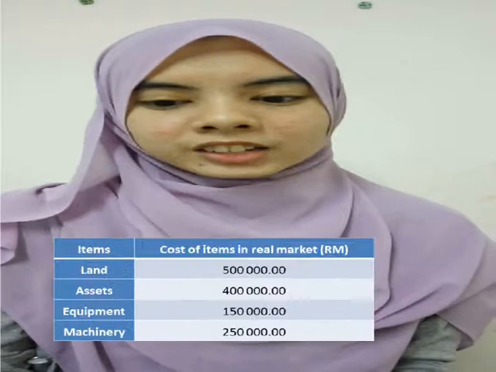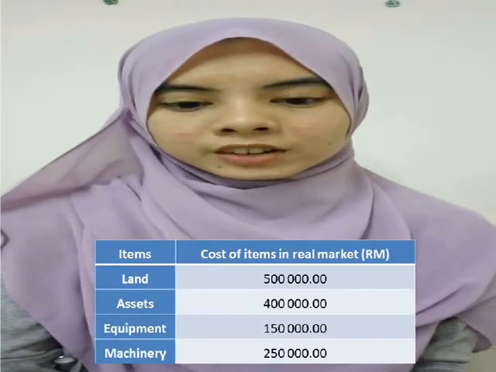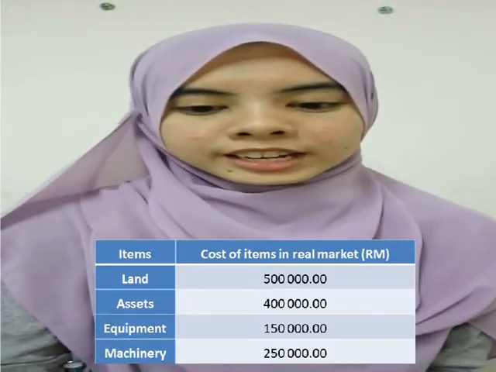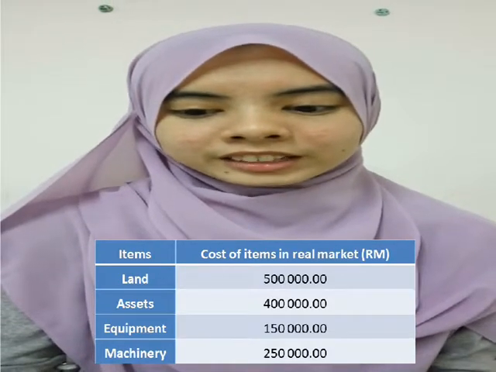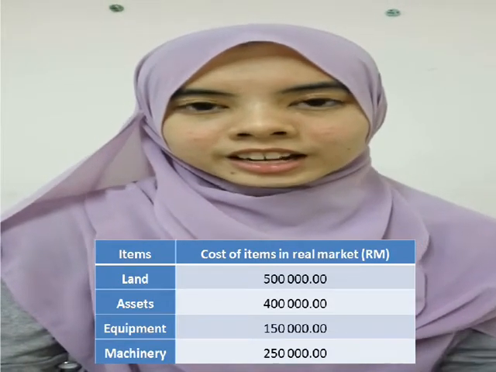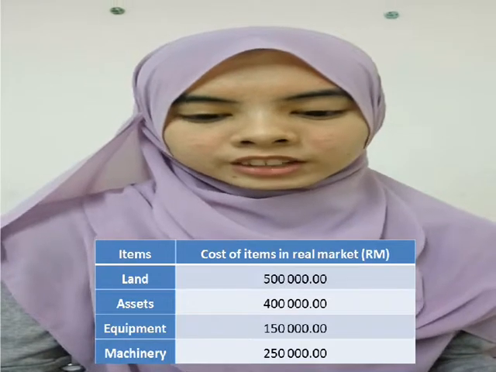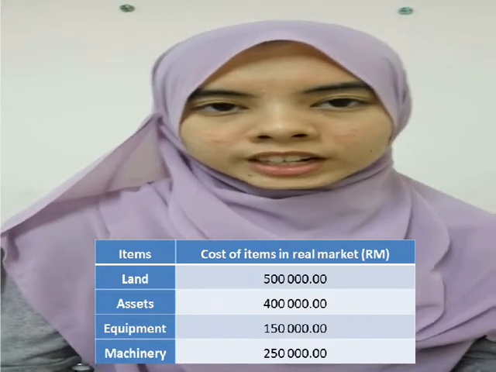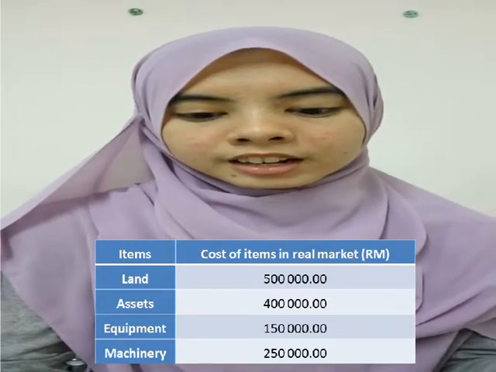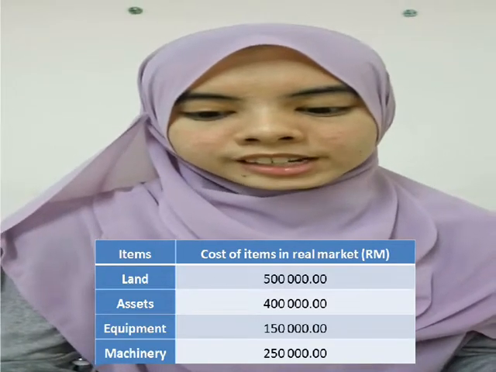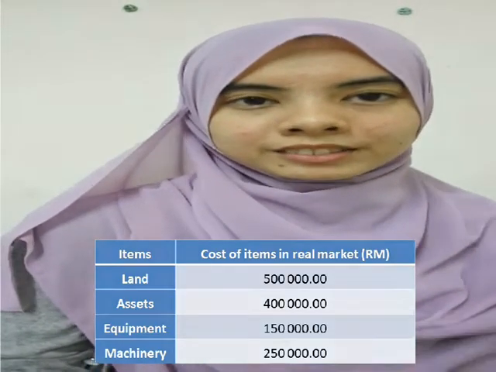Section 3A. We identify the land, asset, equipment and machinery used in our company. The cost of land in the real market is 500,000 ringgit. The asset is 400,000 ringgit. The equipment is 150 ringgit. And the last, machinery, is 250 ringgit.